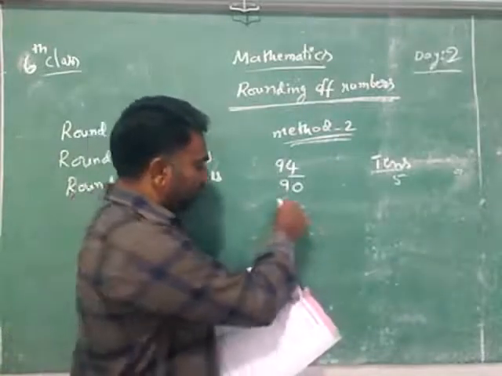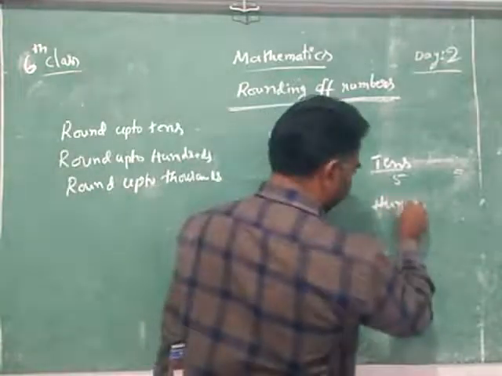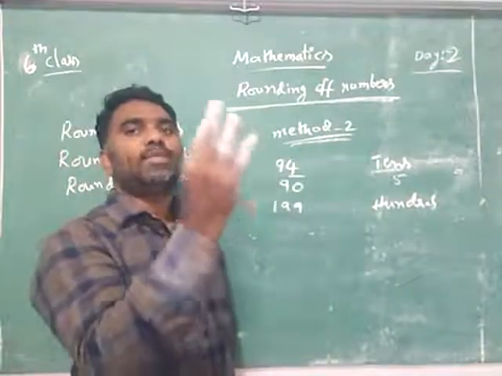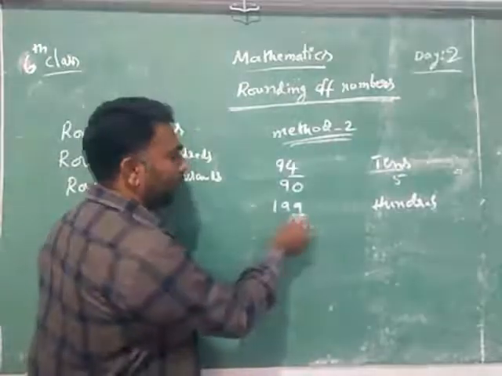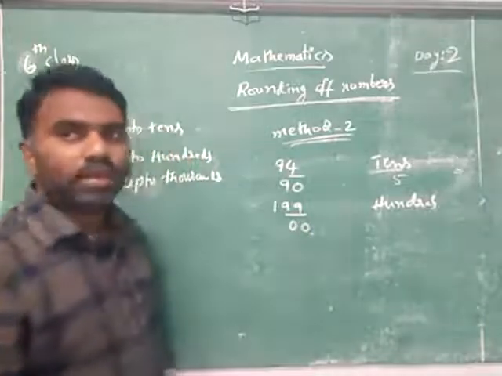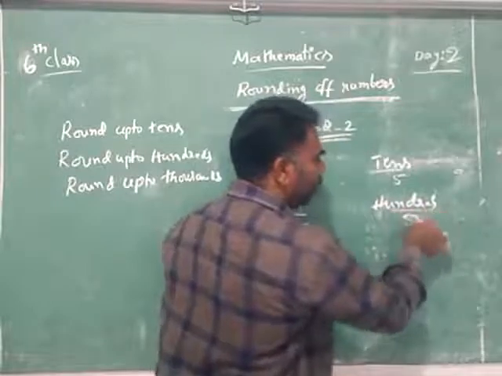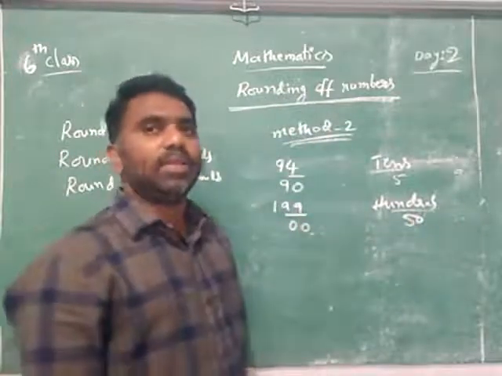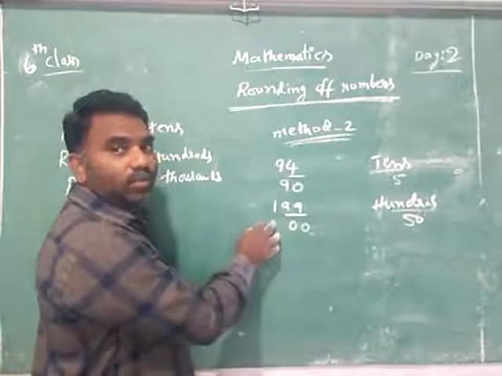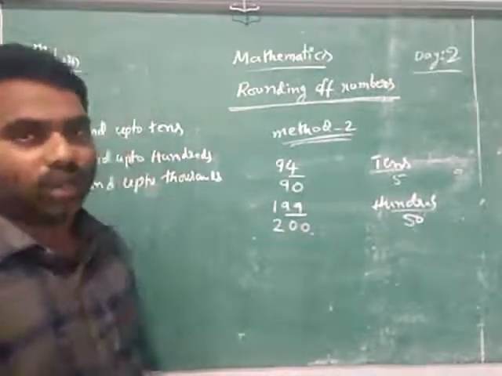Suppose the next one more is there, 199. Rounding up to hundreds. So what should we do? Hundreds means before hundreds, ones and tens. These both are zeros. Next what should we check? Is it more than or less than half? In this, half is what? 50. 99 is more than 50 or less than 50? More than 50. That's why what should we do? We need to increase this. What is here to increase? 1 is there. If you increase 1, what will you get? 2. 1 extra you will take note.